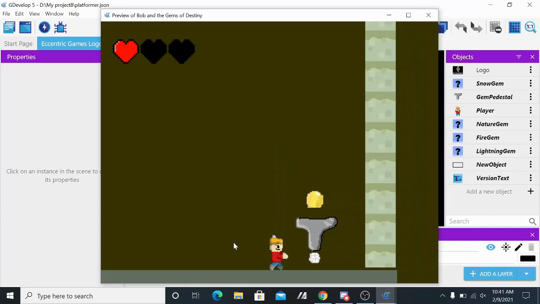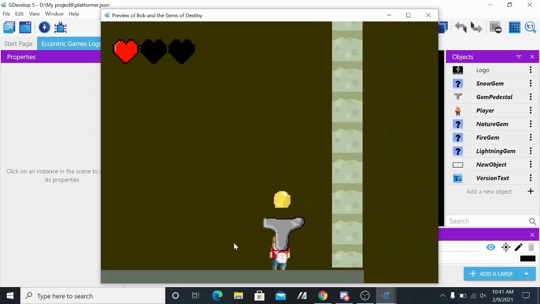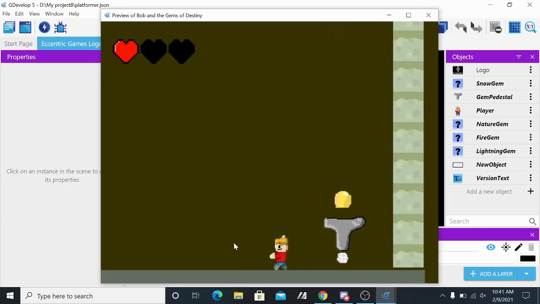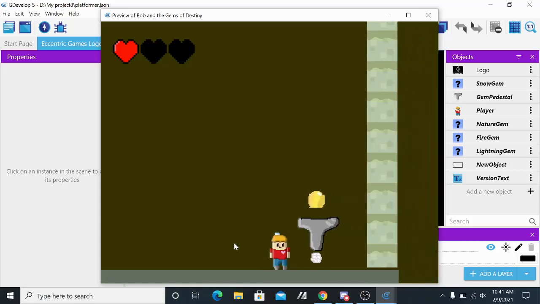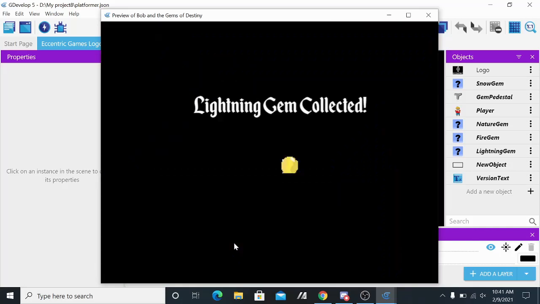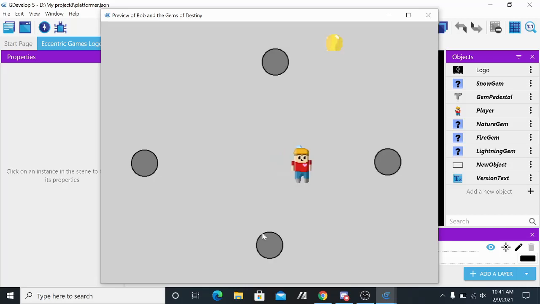And this is the gem. And, oh great, I have to fix the Z ordering. Oh my gosh, playing this, I have so many things to fix, which we'll all fix in the next episode. The next episode is mostly going to be fixing things that were broken in this. Anyway, let's collect this. Lightning gem collected. So there we go. That right there is supposed to be there. That's showing that we have one of the gems collected.